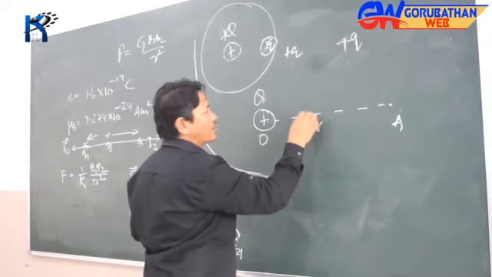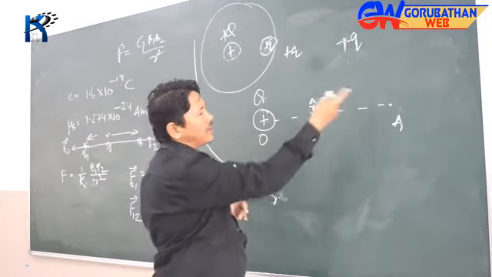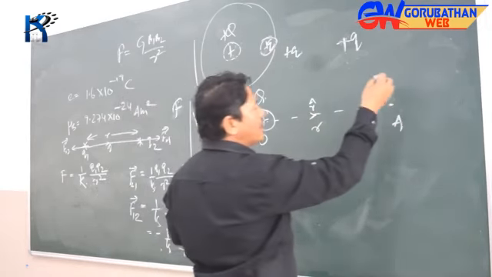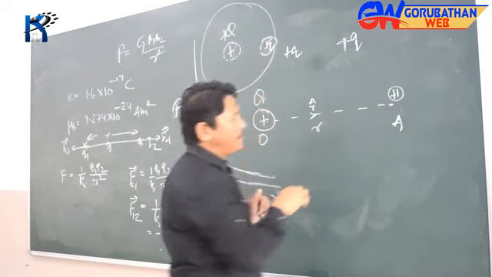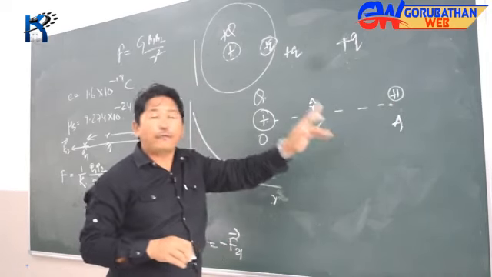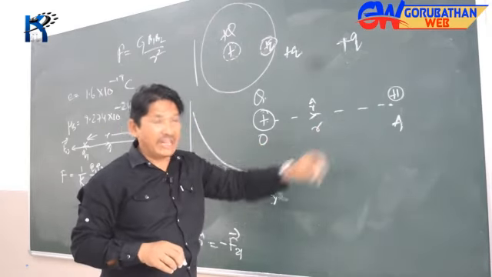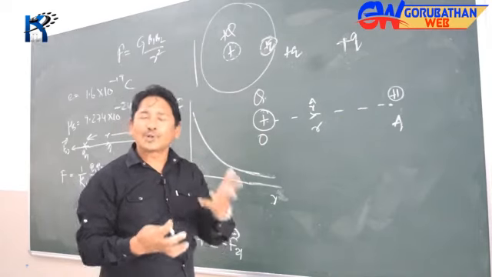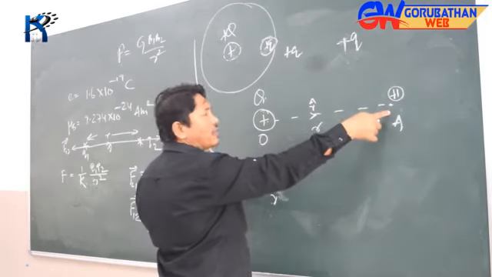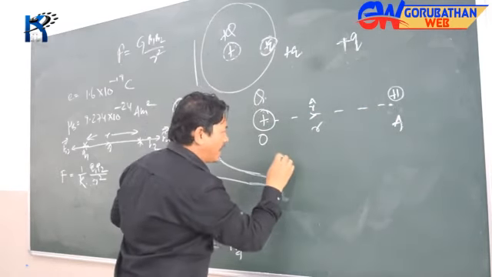Here I will fix an origin, so my r hat is directed that way. Let's say this r is the position vector of A. Now, if you want to find out what the intensity is here, then you bring a +1 charge here and find out what is the force experienced by this +1 charge. Whatever is the force experienced by that +1 charge, that will be called the intensity at that point, electric intensity, otherwise very loosely also called the field at that point. Let's have a see. According to Coulomb's law, the force of attraction or repulsion between this +q charge and this +1 charge here will be equal to, let's have a see there.